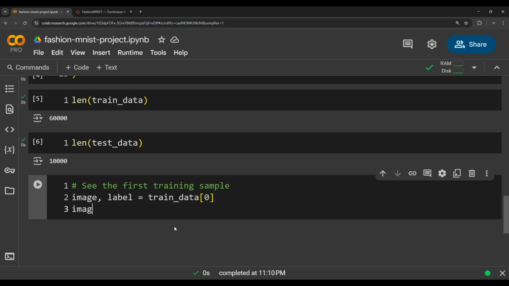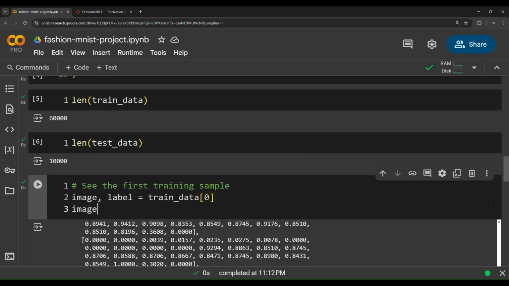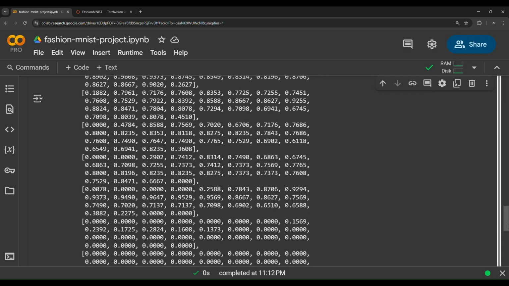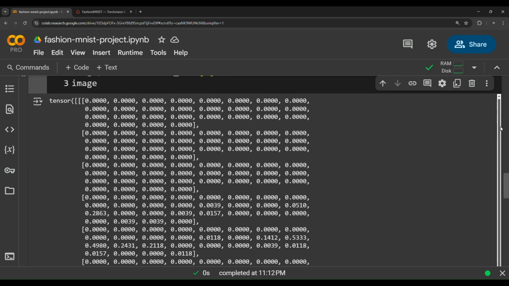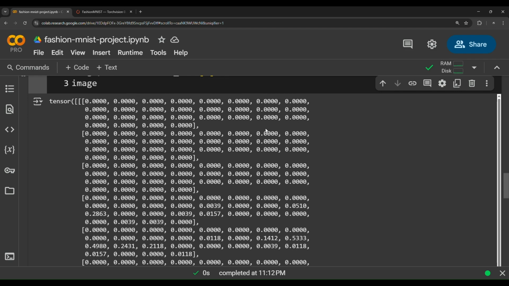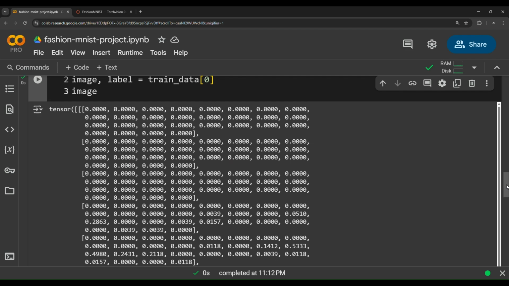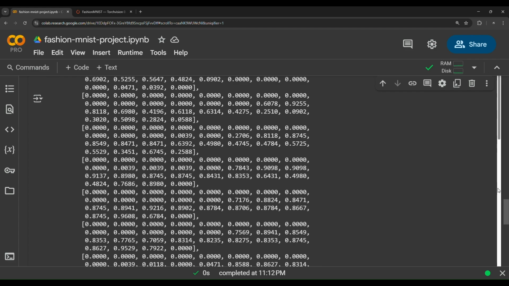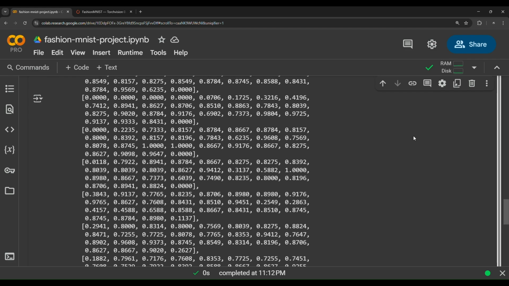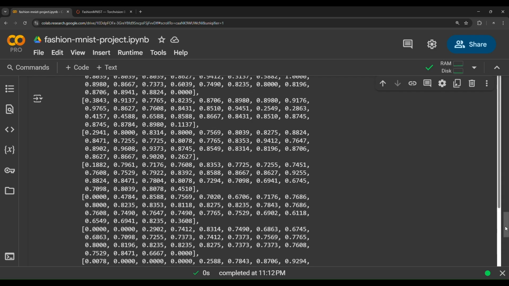Now if we see this image variable, ooh, a whole bunch of numbers. So this is an image, but in the form of a tensor. We have represented the images as tensors, which is a significant process in building computer vision models. Always you have to turn your data into some form of numerical encoding to be able to build a model. So as you can see here, this is a massive tensor of numbers.